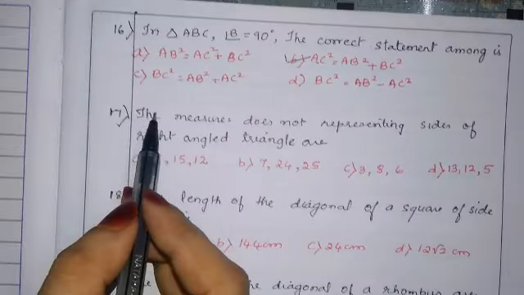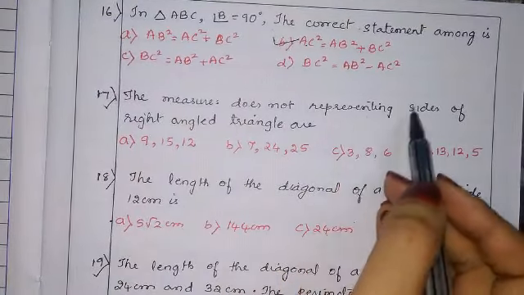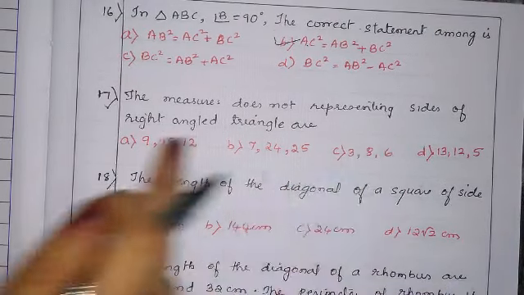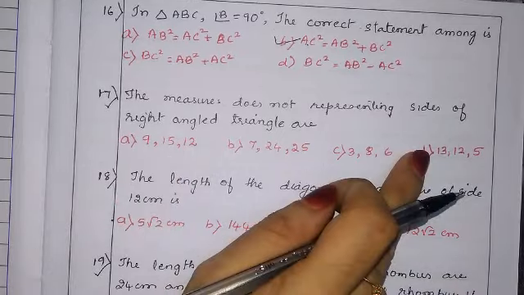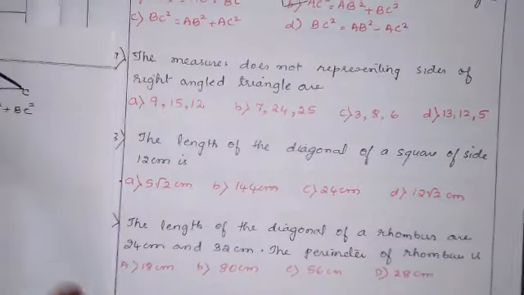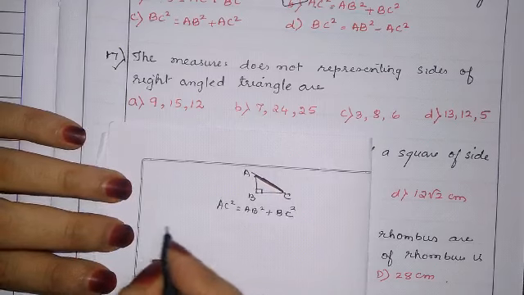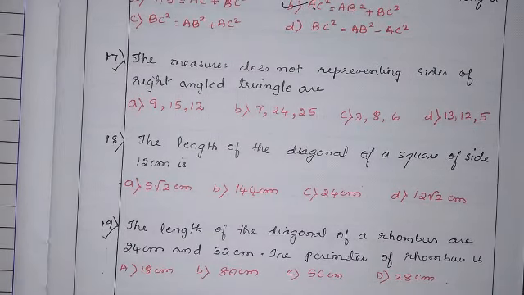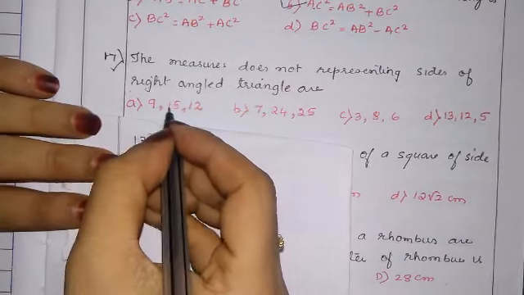Now let us see. The measure which does not represent sides of a right angle triangle are. Out of these, the measure which does not represent a right angle triangle, we know these are Pythagorean triplet problems, we know how we have to solve that.